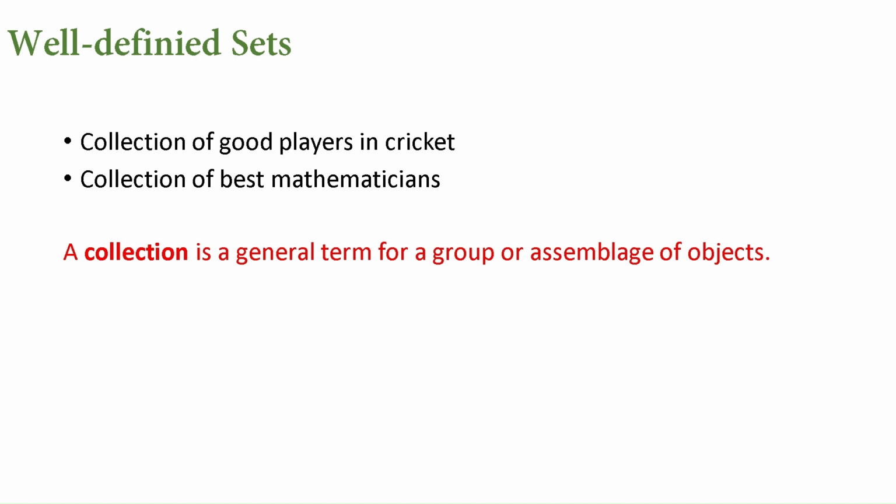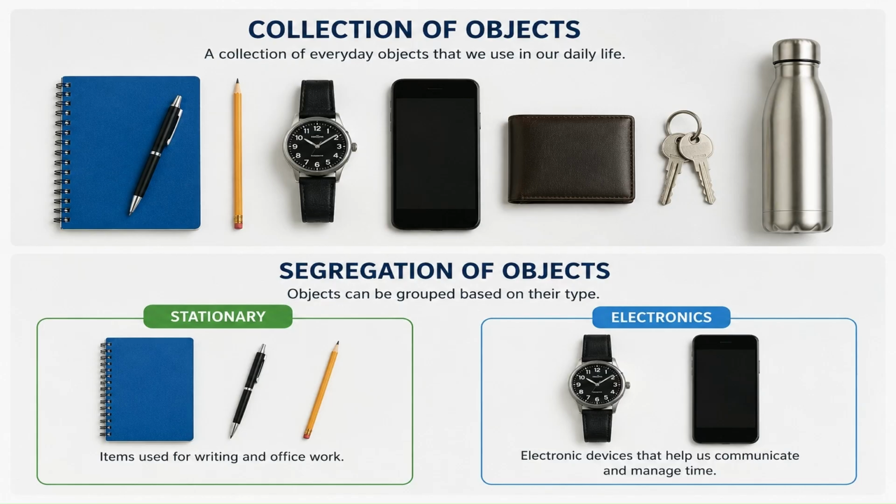So usually when we say collection, it is just a group of objects. In that collection, we will have a specific rule, and those elements which satisfy the rule will be placed in a set. Now, to understand this in a better way, consider these. These are the things that I have around me now. I have a book, pen, pencil, watch, my mobile, purse, key, and water bottle. These are just a collection of objects lying around me. When I say collection, it is not following any specific rule.